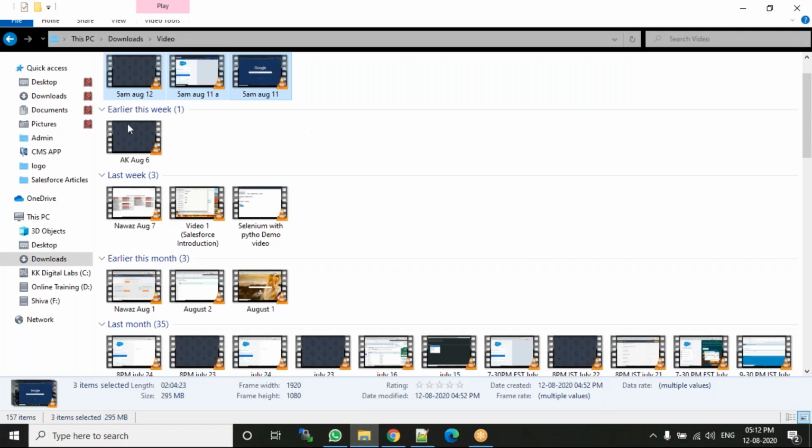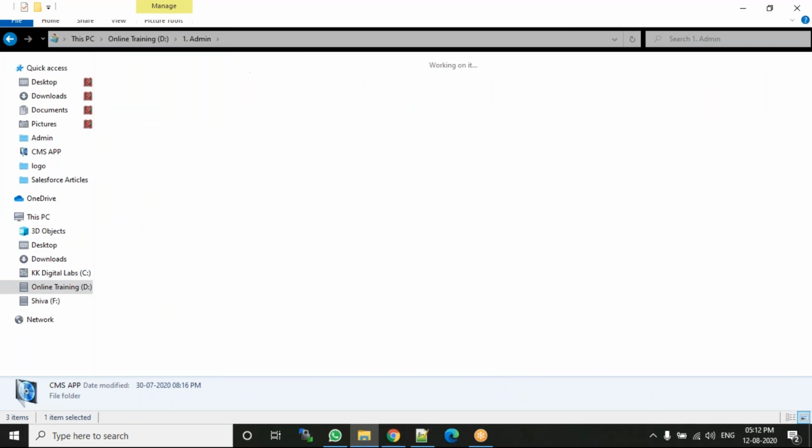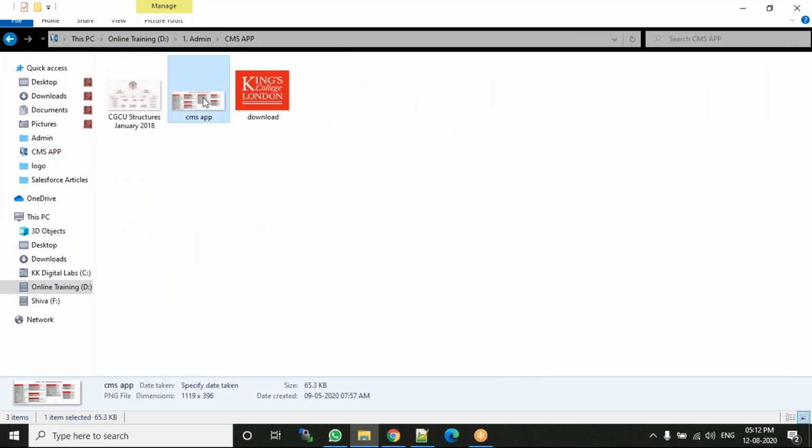Okay, I see it now. So this is our structure. We created the application object, and today we are going to see what fields we have in our object.